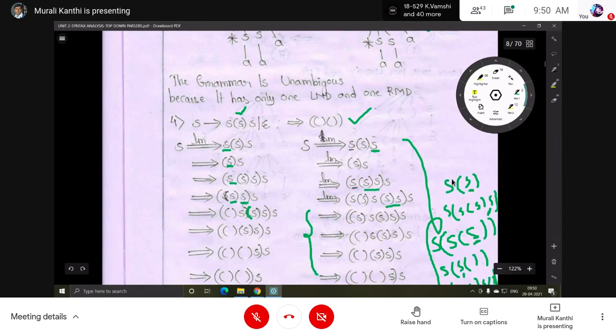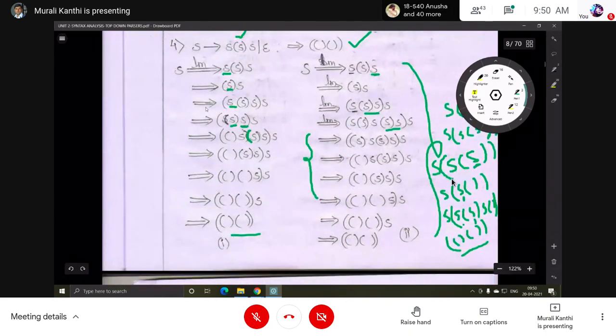So by using the second option we will get this one. By using the first option we will get from this step onwards. Here the second option is used for substitution. Here the first option is used for substitution. For this also we will get the input string. So these are the two derivations.